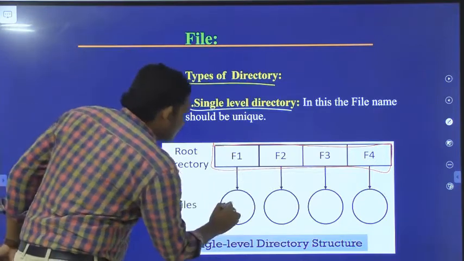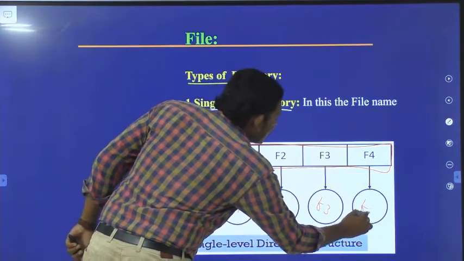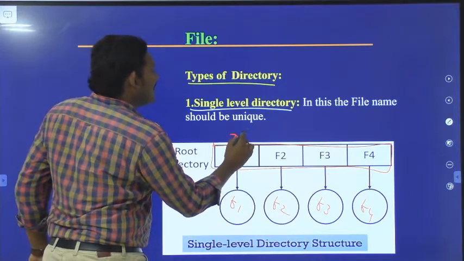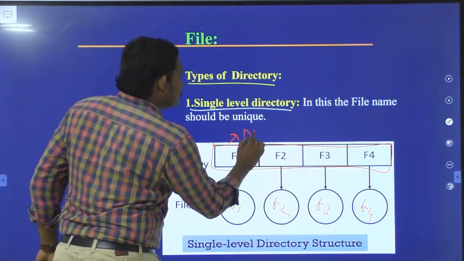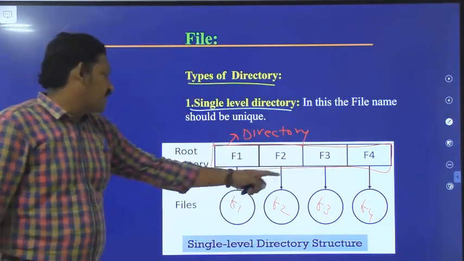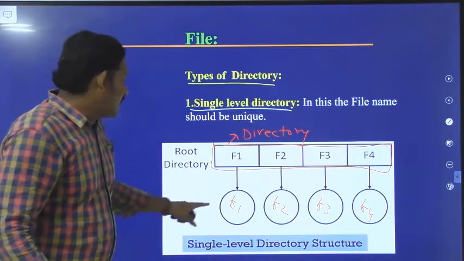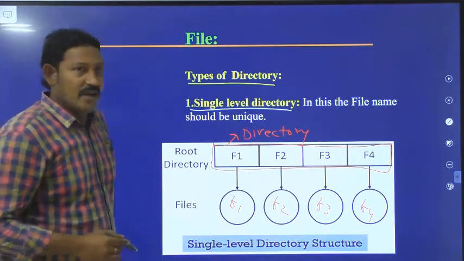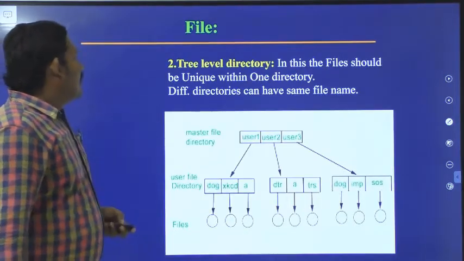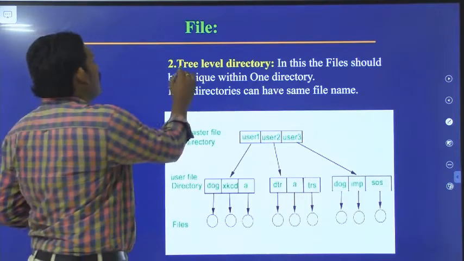All these are files: file 1, file 2, file 3, file 4. This is the directory. Only one directory we have, with a number of files, and the names of these files should be unique. The names should not be repeated. This is regarding the single level directory. Coming to the 2 level directory. This is 2 level.